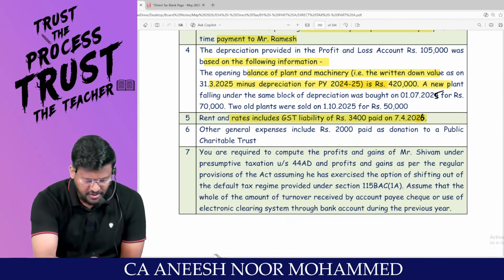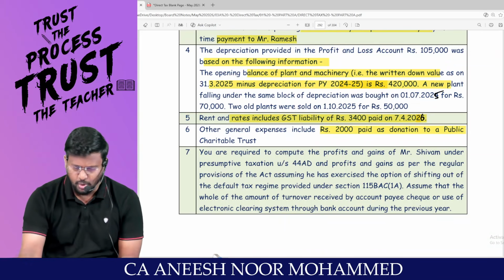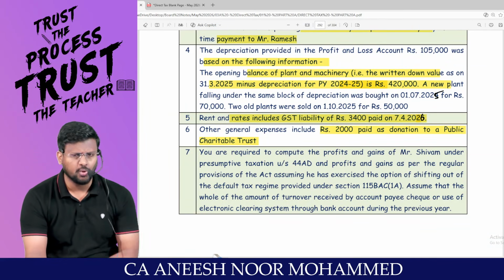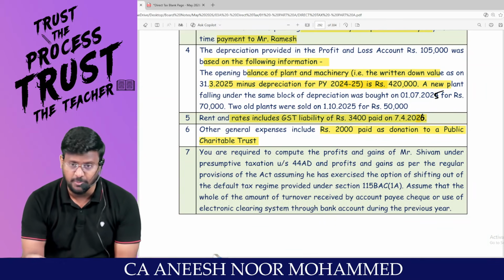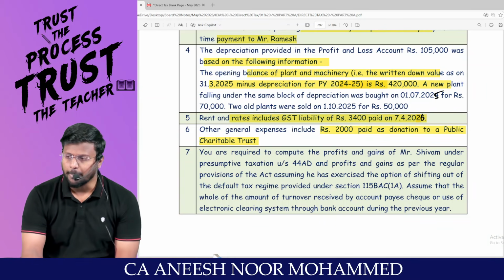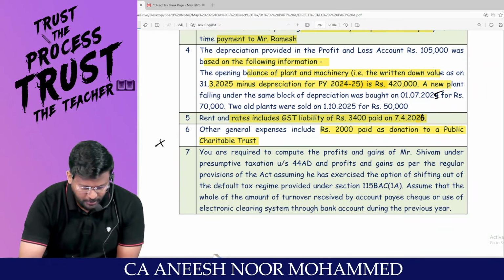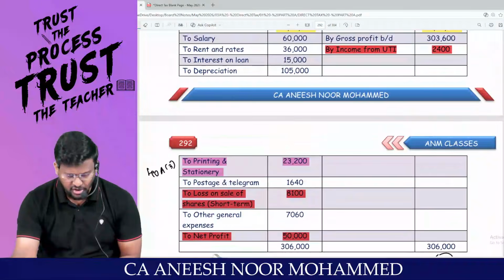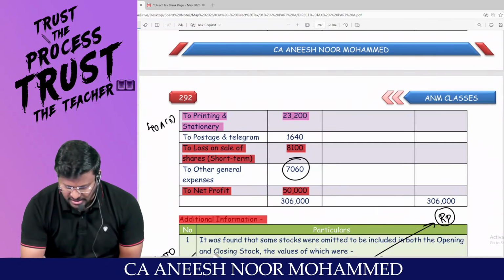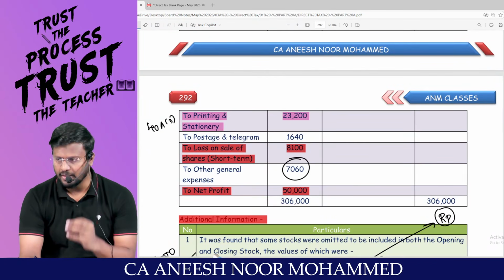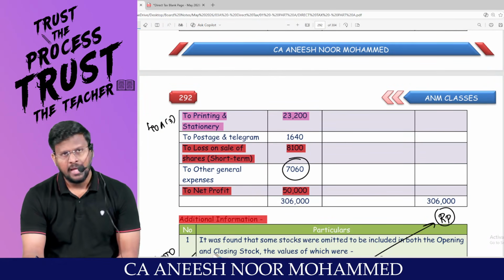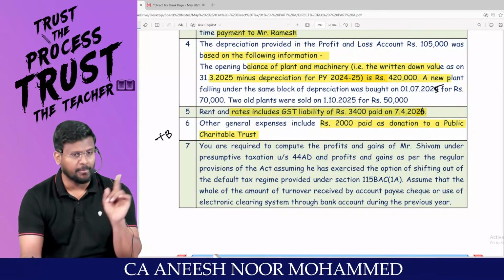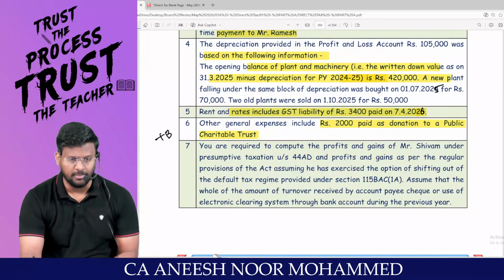Other general expenses include 2000 paid as donation to a public charitable trust. Contribution or donation to public charitable trusts is not business expenditure. Am I right? It's not an operating expenditure, my dear lovable students. This 2000 should be added back, because it is there inside other general expenses of 7060. It can be claimed as Chapter 6A deduction under 80G. That will be coming at the appropriate time, because we have not studied Chapter 6A deduction.